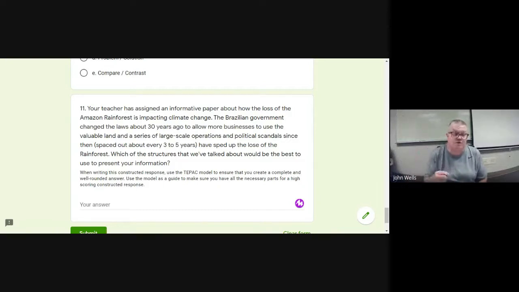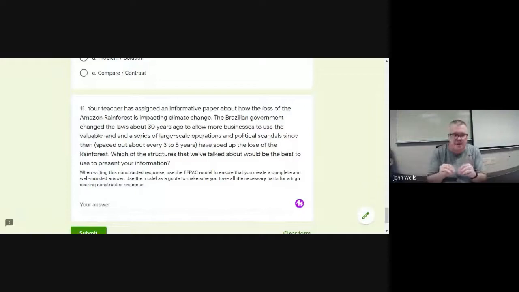Again, don't forget the TPAC model, the different elements that are involved in the TPAC. You have the topic sentence. We use part of the question with a singular and definitive answer. So you're not going to pick 2 structures. You're going to pick 1. You're going to pull examples. Now, there's no text to pull from necessarily. Maybe part of this question, some of the background of the question.